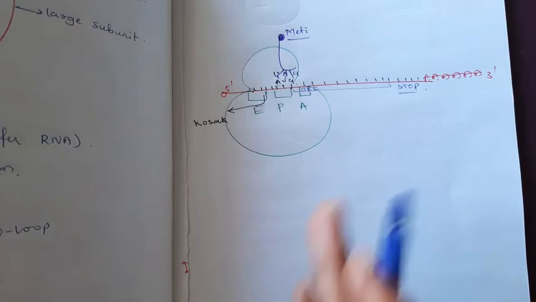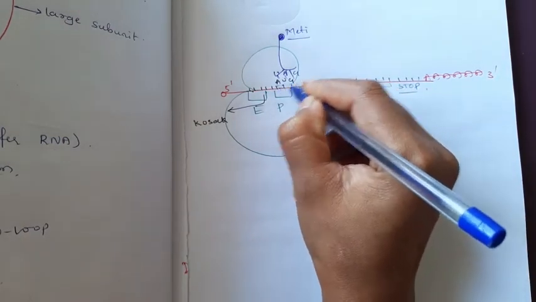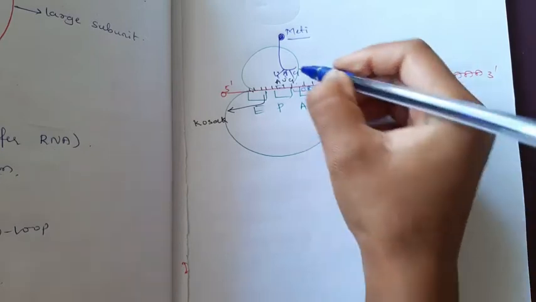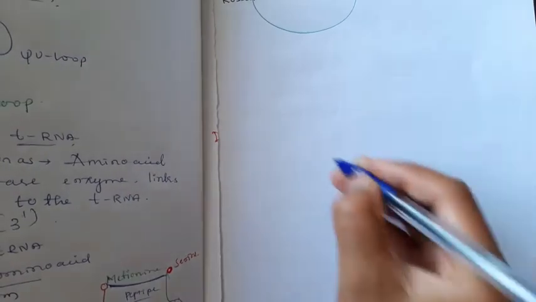Okay, sorry, here is a big mistake. Always the AUG must be present in the P site, not the A site. I will draw another diagram.